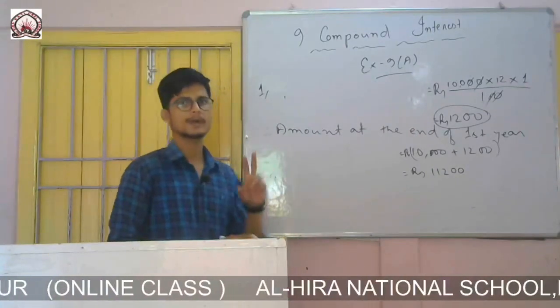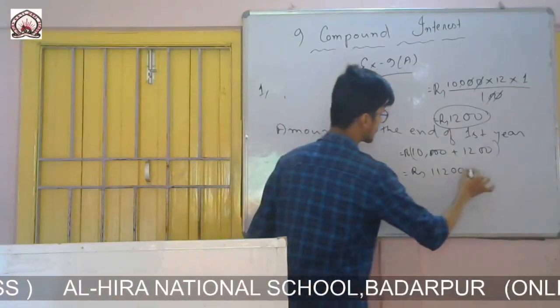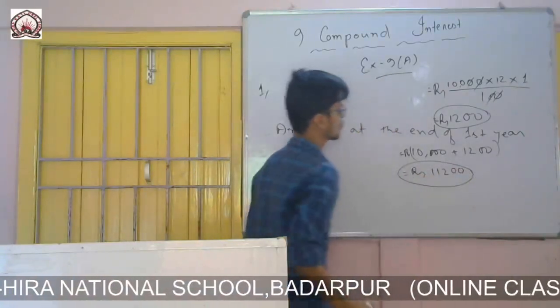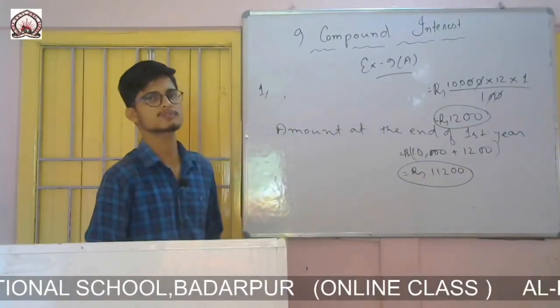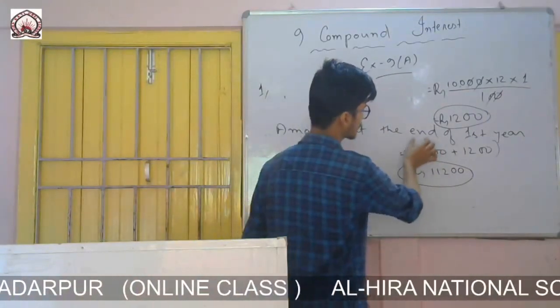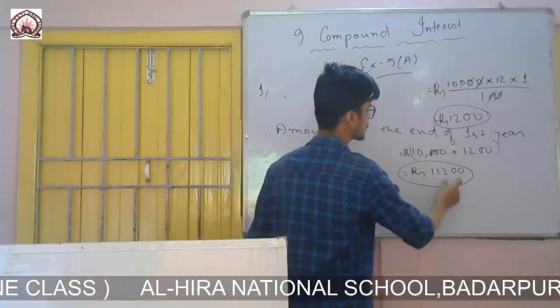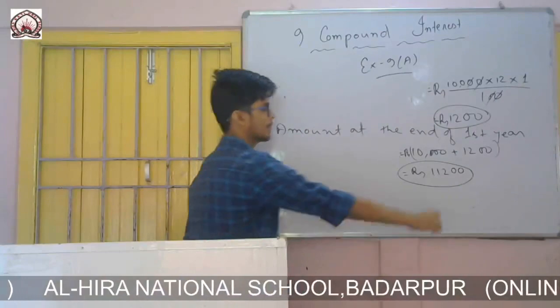But the question is to calculate for 2 years, not for only 1 year. So this will be the principal for the next year. Don't take 10,000 as the principal for the second year. Whenever we calculate the interest for second year, I will take this one as the principal.